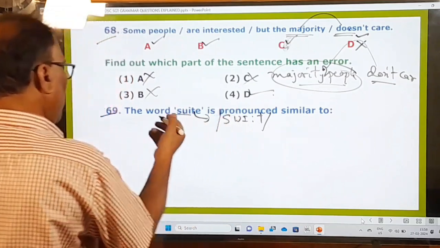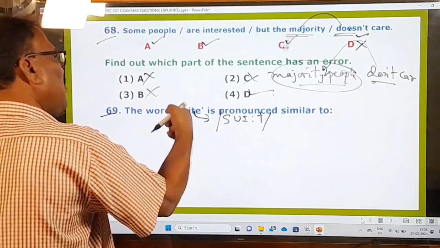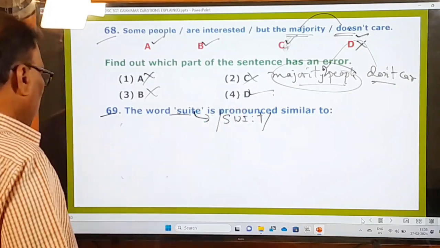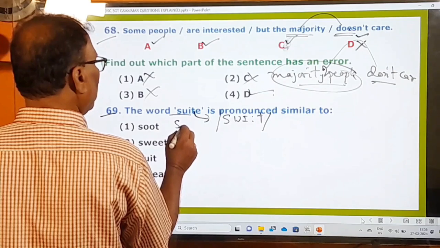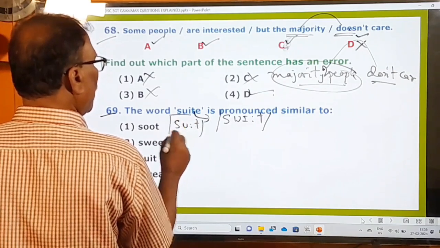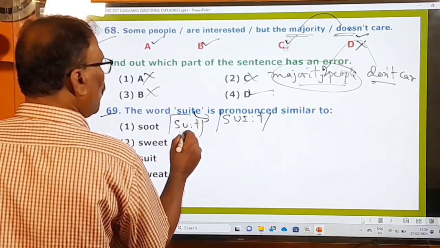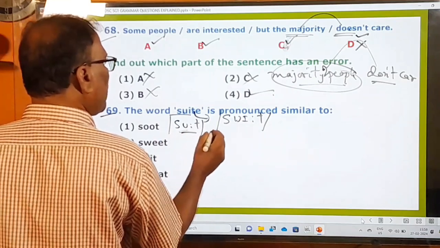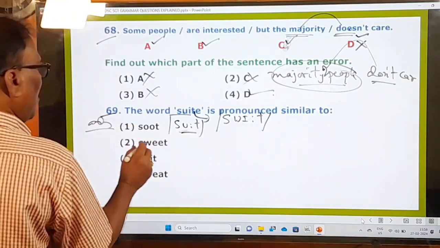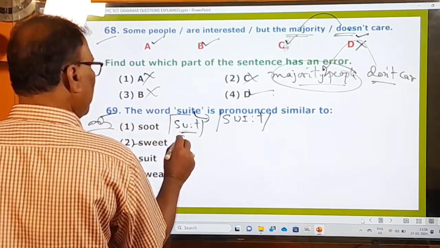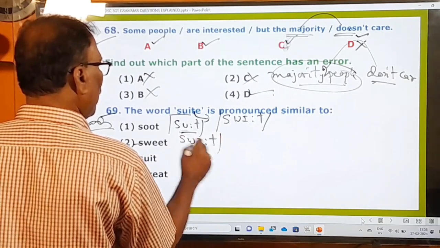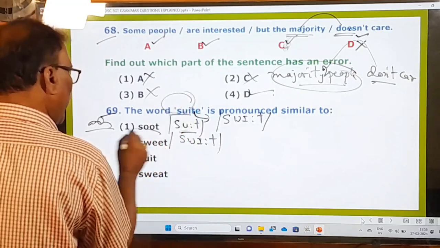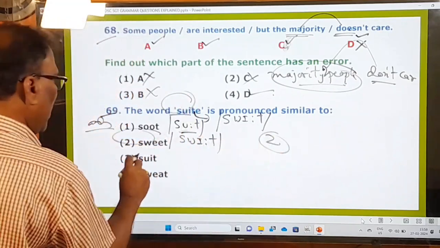Okay. And what is the other word which is similar in sound? Let us look at the options. Suit. This is suit. Suit means a set of clothes. Sweet is there. Sweet, sweet. So second one is the right one. And here, suit.